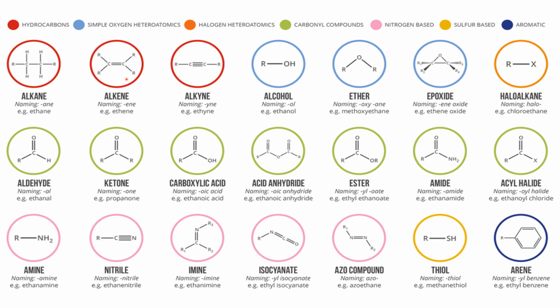Here you can see alkane, alkene, alkyne fall under hydrocarbons; alcohol, ether, and epoxide fall under oxygen containing functional groups. Haloalkane is a halogen containing functional group. Aldehyde, ketone, carboxylic acid, acid anhydride, ester, amide, and acid halide have the carbonyl functional group, whereas amine, nitrile, imine, isocyanide, and azo compounds have nitrogen. Thiol has sulfur, and arenes are nothing but benzene-like compounds. That's why they are called arenes and are aromatic in nature.